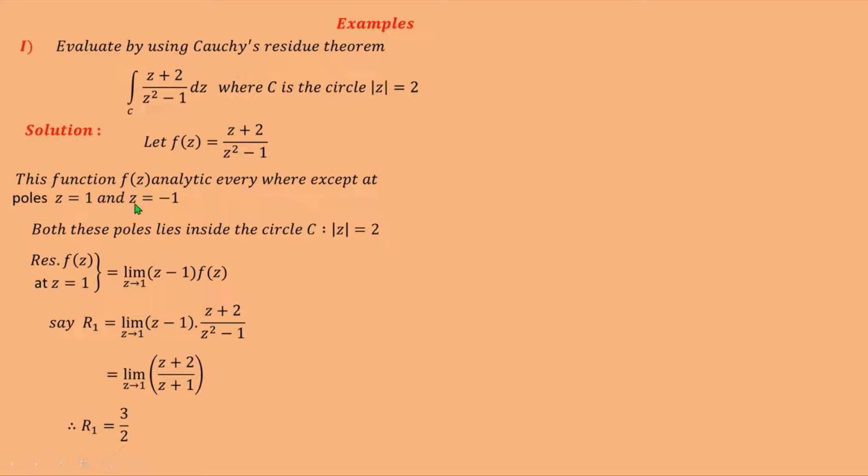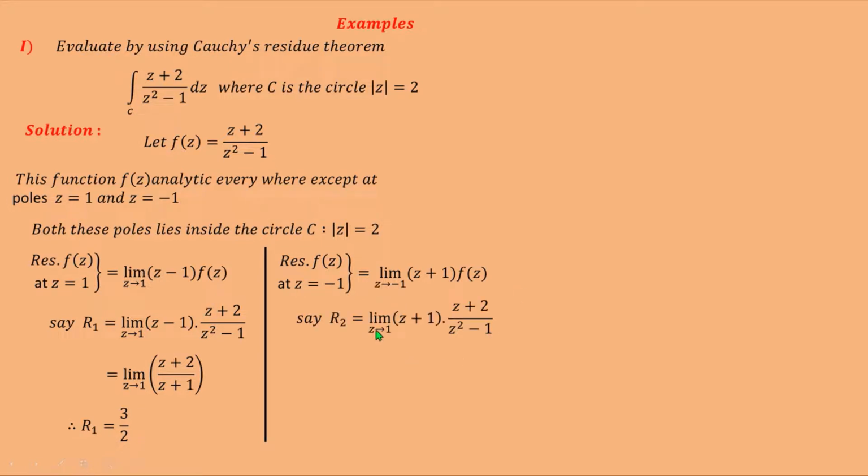Now we have to find the residue at the second pole, z equal to minus 1. And therefore residue of f(z) at z equal to minus 1 is equal to limit z tends to minus 1 of (z minus minus 1), means (z plus 1), into f(z). Put the value of f(z), and so this is equal to limit z tends to minus 1 of (z plus 1) into (z plus 2) upon (z squared minus 1). Call this residue R2.